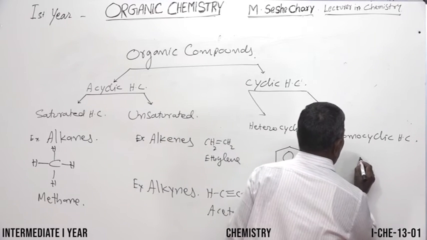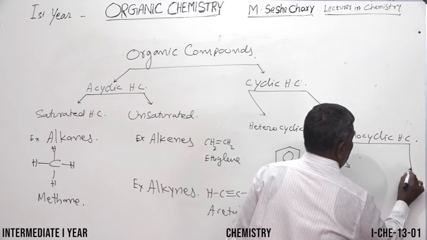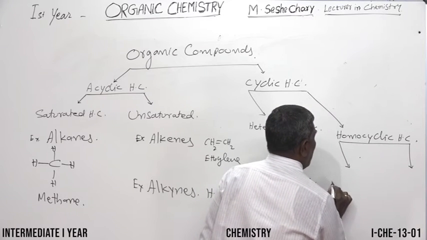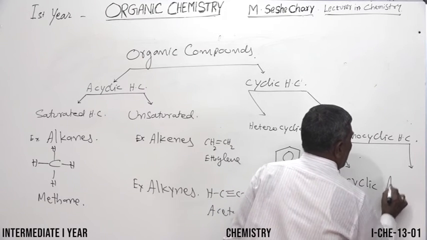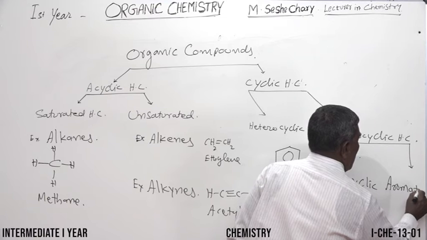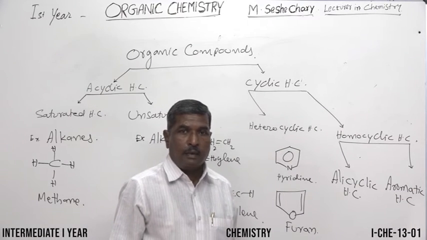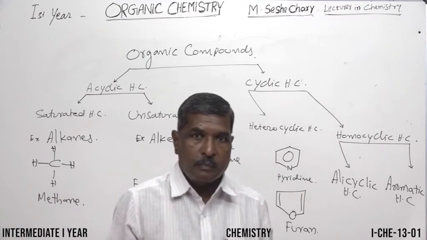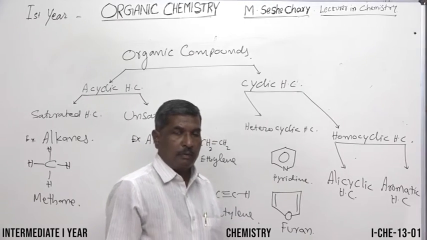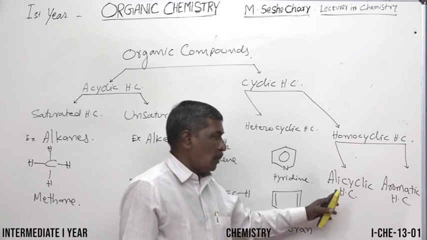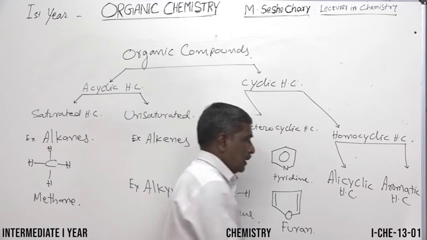Example, homocyclic hydrocarbons. Again, they are classified into two types. They are said to be alicyclic hydrocarbons and aromatic hydrocarbons. Alicyclic means the cyclic hydrocarbons which contain only single bonds. They are said to be alicyclic hydrocarbons. Saturated cyclic hydrocarbons.